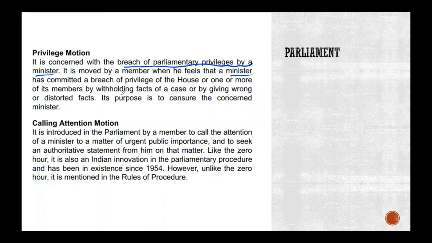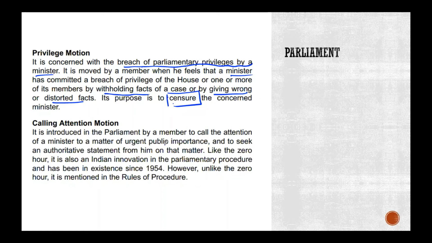How so? Maybe you have withheld facts. You, as part of the executive, have better knowledge about your area, your department, your ministry than I will. However, if you withhold some facts, or give me wrong or distorted facts, either in a starred question, unstarred question, or short notice question, that means you have breached the parliamentary privilege. So what does that mean? You have to be censured. Censured means, shame on you, this sort of thing. It does not mean that your government is going to fall.